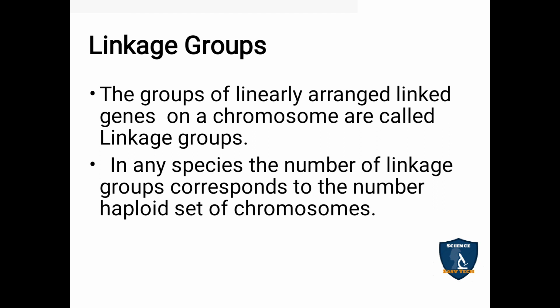In any species, the number of linkage groups corresponds to the number of the haploid set of chromosomes. So in any species, the linkage groups are equal to the haploid set of chromosomes. Haploid means single n. For example, the human diploid set is 46, which means in humans the chromosome number is 46. That is diploid. The haploid set means 23. Like that, the number of linkage groups is equal to the haploid set of the chromosomes.